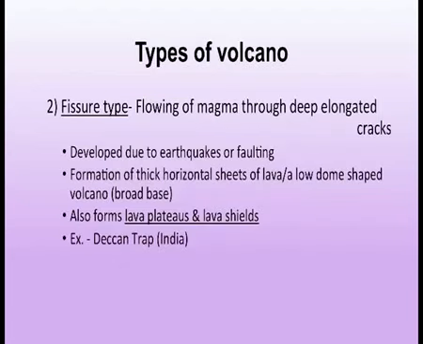Now the second is the fissure type. Here there is a crack or an elongated deep crack, and magma comes out slowly, not violently; it flows out of these fissures or cracks. It gets developed due to earthquakes or faulting also. Formation of thick horizontal sheets of lava or low dome-shaped volcanic landforms takes place.